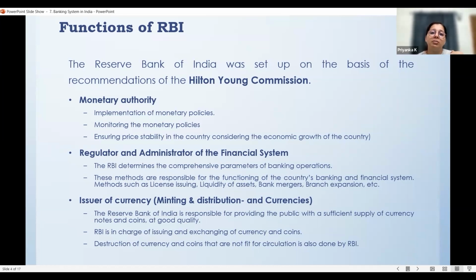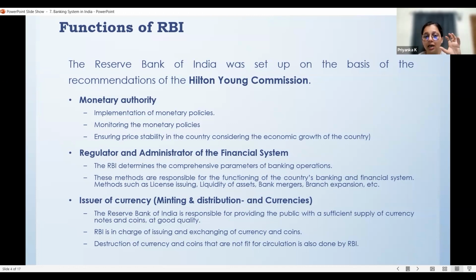And the second function of RBI is that it is the regulator as well as the administrator of the financial system. So whatever financial transactions and financial dealings are happening inside the Indian economy are actually regulated and administered by RBI. No banking organization is supposed to do any kind of activity which is not mentioned by the RBI, and no authority or person or organization can conduct any kind of financial transactions or dealings inside the country without the knowledge and approval of the RBI.